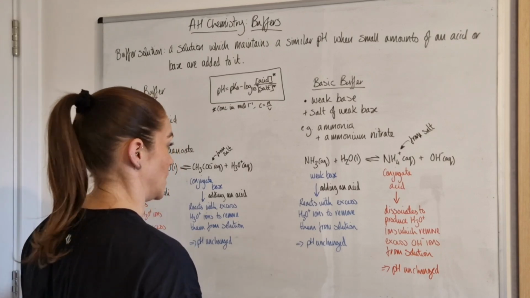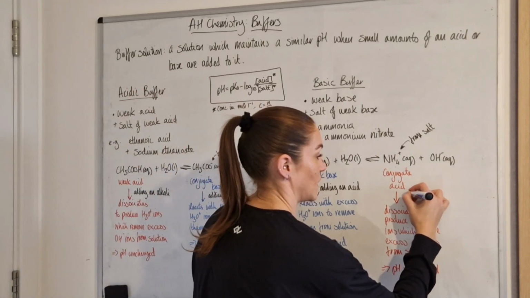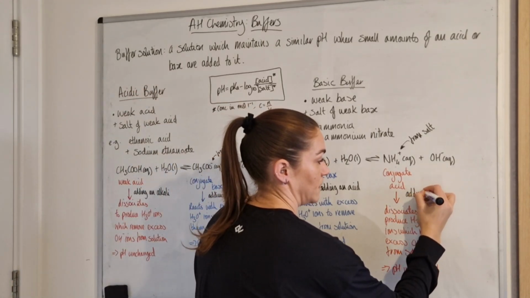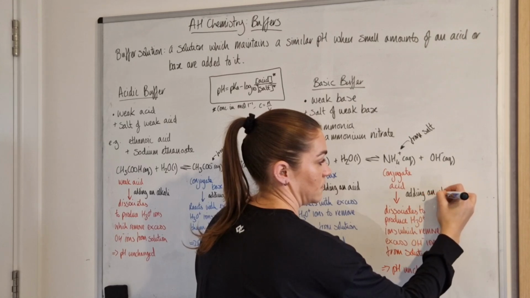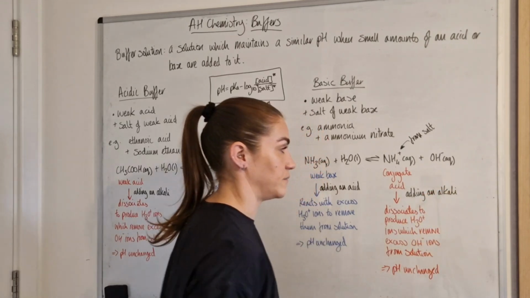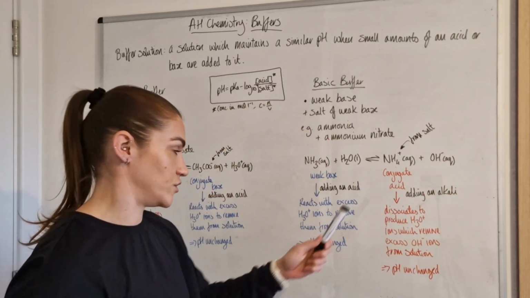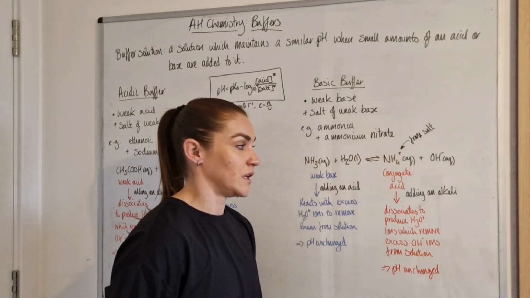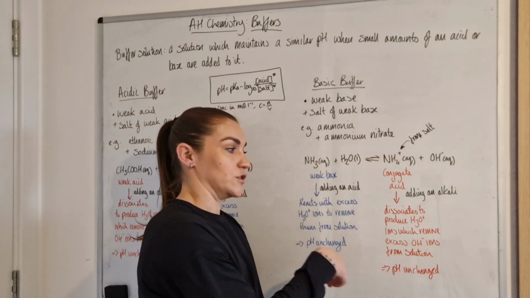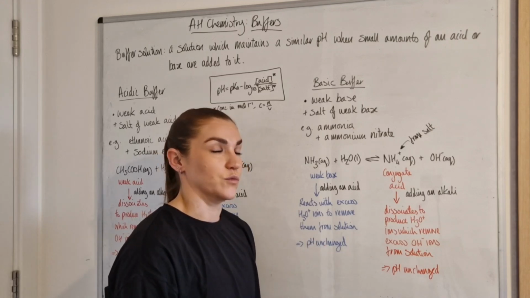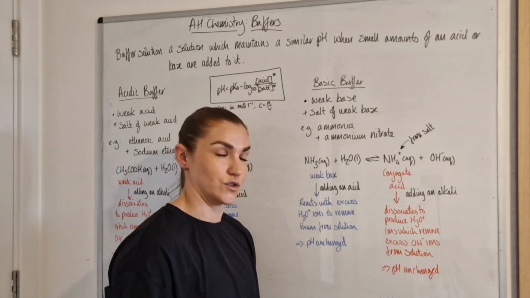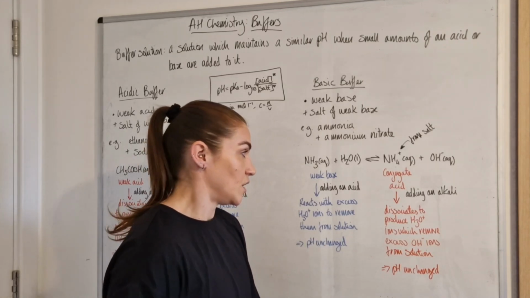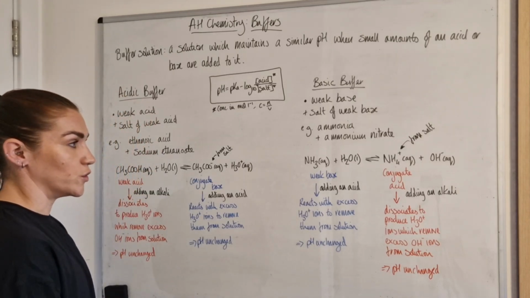I realise I forgot to add: adding a base, or adding an alkali. If you add in an alkali, it's your conjugate acid ion, which again you get from your salt, that will dissociate to produce more hydronium ions that will then remove the excess hydroxide ions from the solution, so your pH doesn't change. Hopefully the colour coding helps as well.